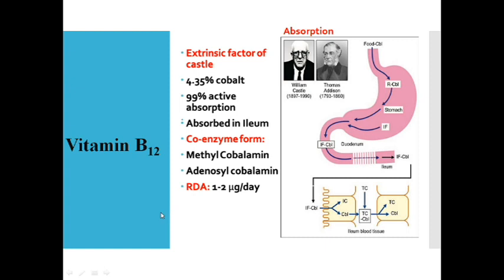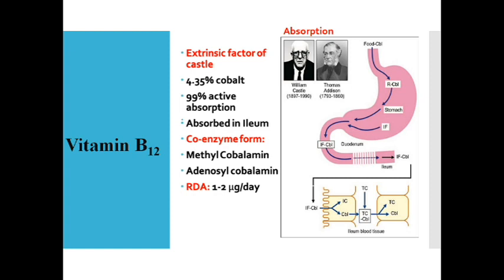Now, the last but one vitamin, that is vitamin B12. It is called the extrinsic factor of Castle. It contains a cobalt atom, and 99% of vitamin B12 has active absorption. The difference between folic acid and vitamin B12 is that absorption of B12 happens in the ileum, whereas folic acid absorption takes place in the jejunum. Please do remember the coenzymes of B12 are methylcobalamin and adenosylcobalamin, and a lot of stuff is involved in the absorption of vitamin B12.